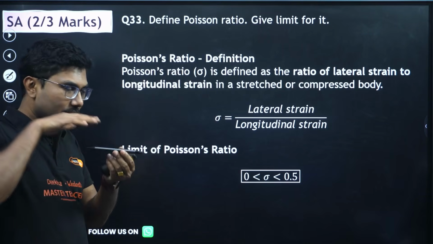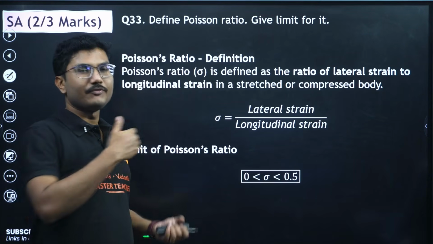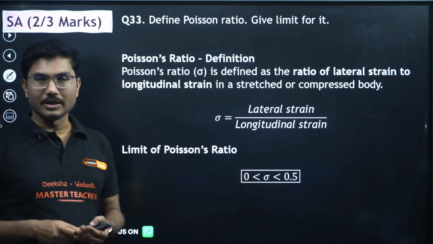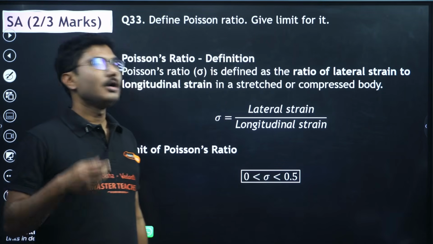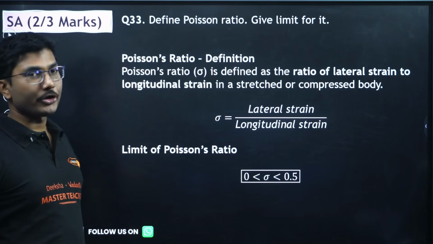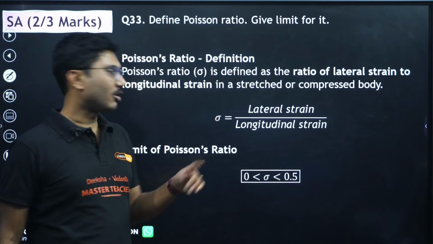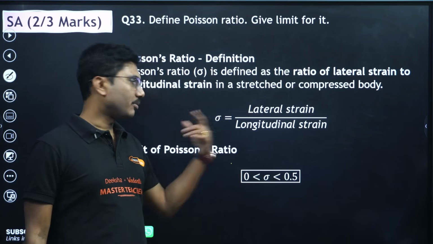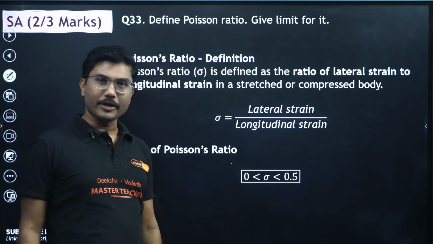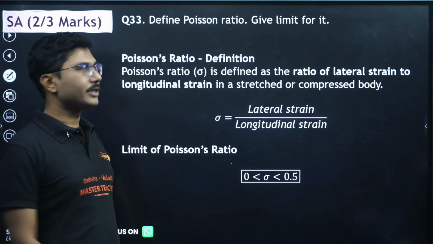Lateral strain means, for example, if you have a book and apply some parallel force to it, the book deforms some weird way. That is called lateral strain. And lateral strain by longitudinal strain is called Poisson ratio. The limit of Poisson ratio is between 0 and 0.5. It cannot be less than 0, and it cannot be greater than 0.5 as well. Again, the Poisson ratio is a dimensionless quantity.